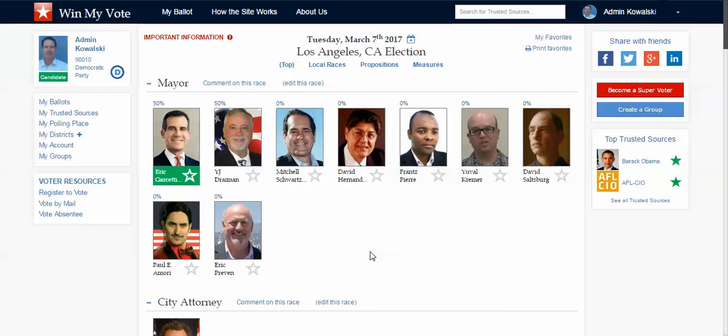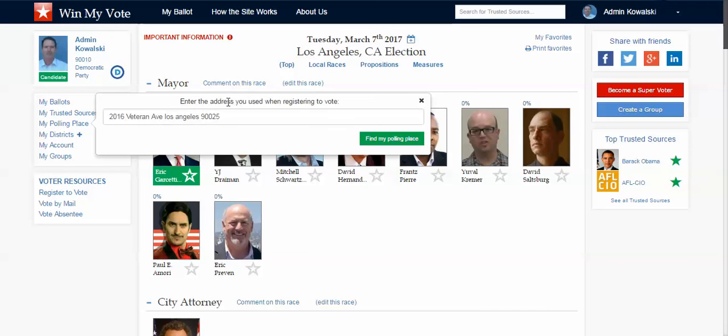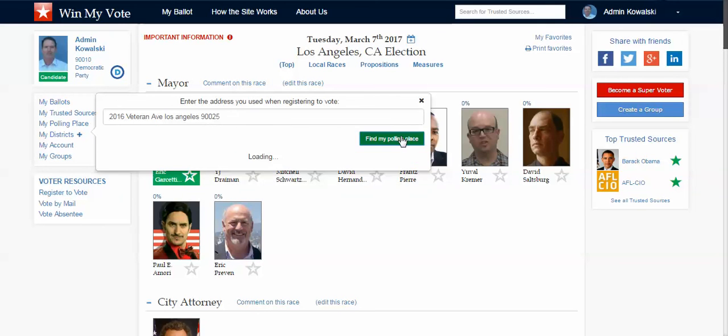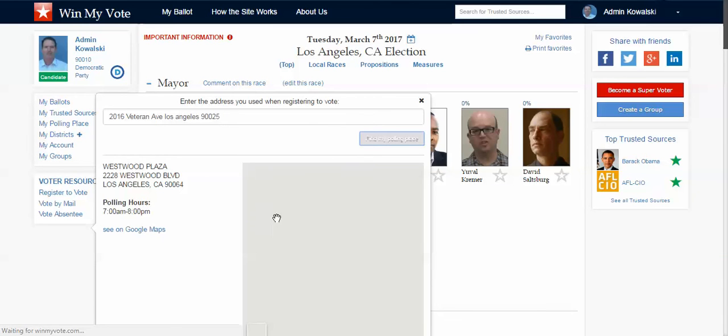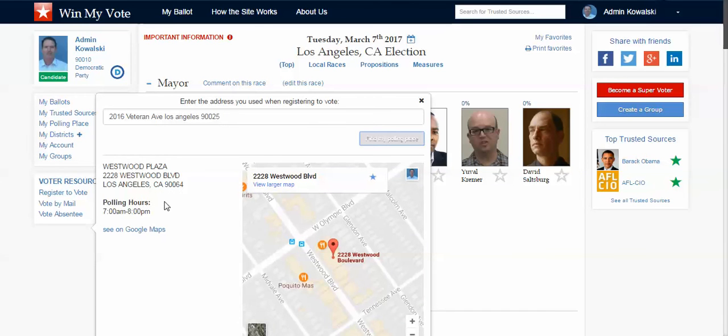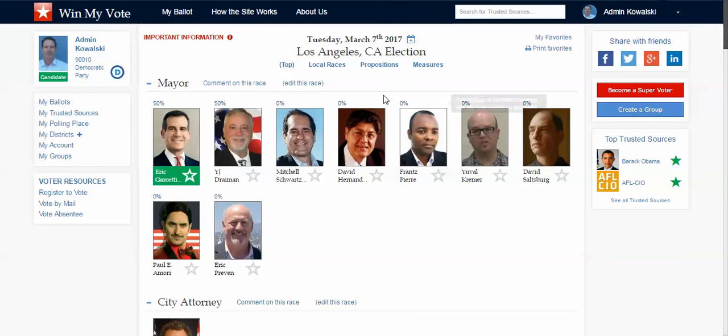There's a lot of other features for the voter, and that is things like finding your polling place. So let's say if I'm not really sure where my polling place is, it's the morning of the election, I get an email from Win My Vote saying, hey, here's a reminder, go out and vote. I do, I enter my address in here to find my polling place, and then it finds my polling place and tells me the address, and then even gives me a nice handy map, where I can go to it.